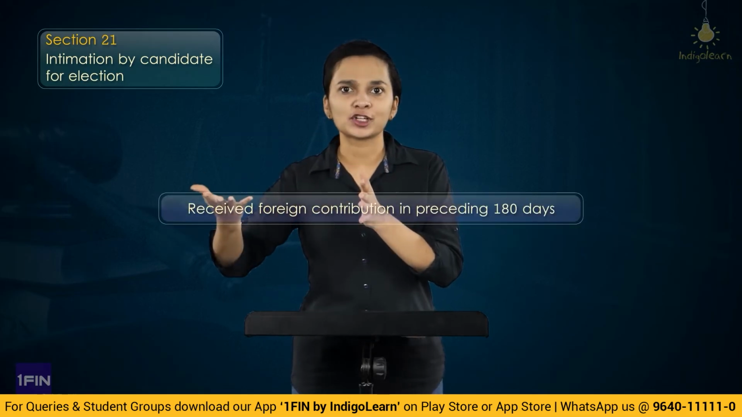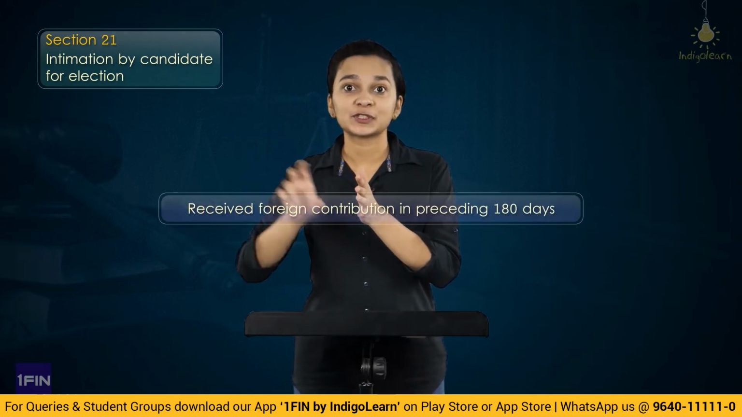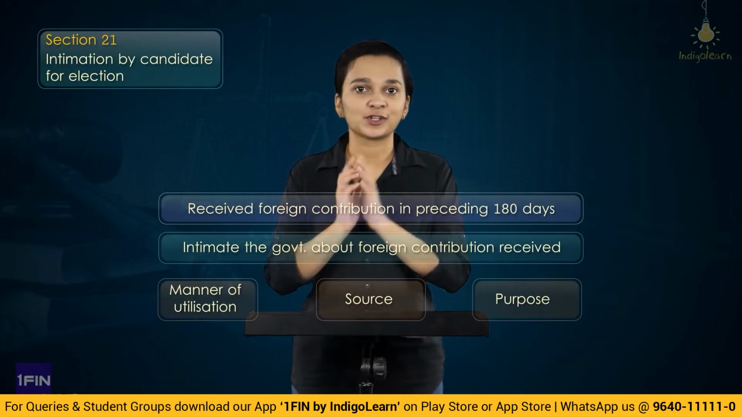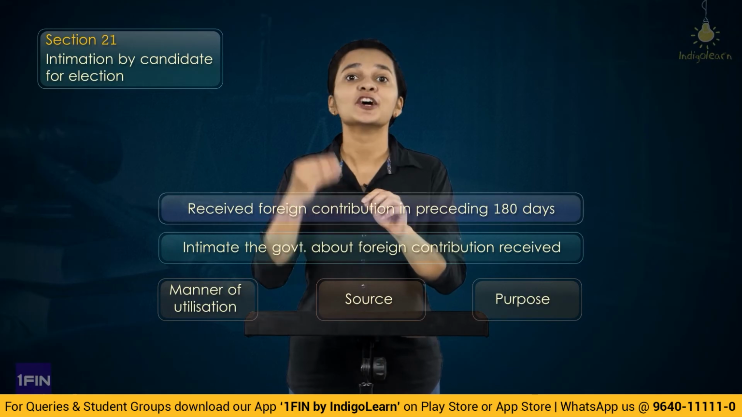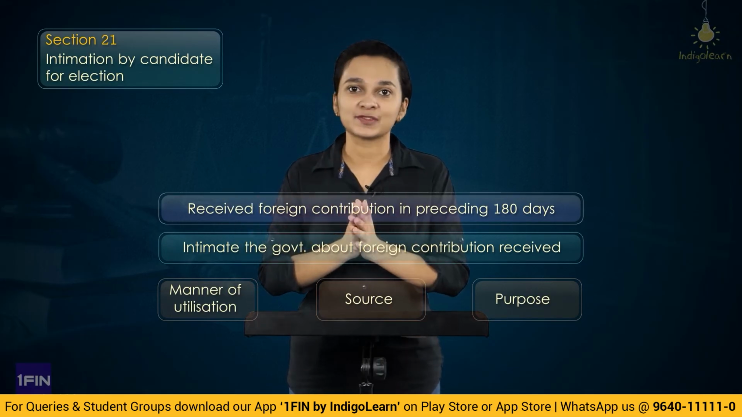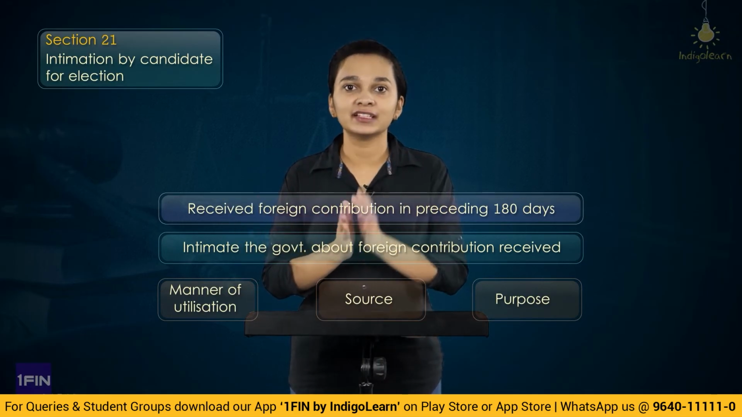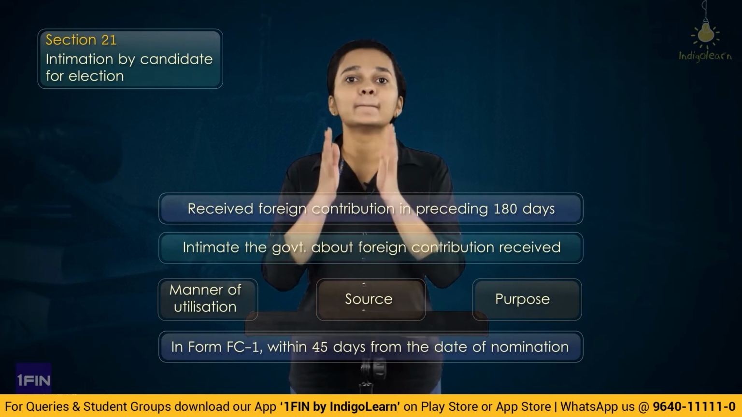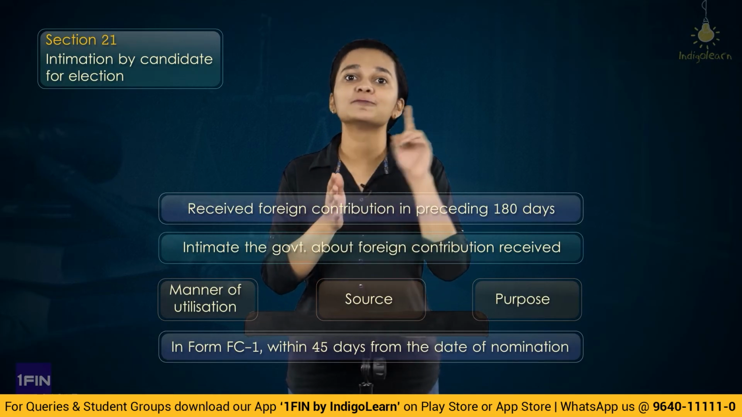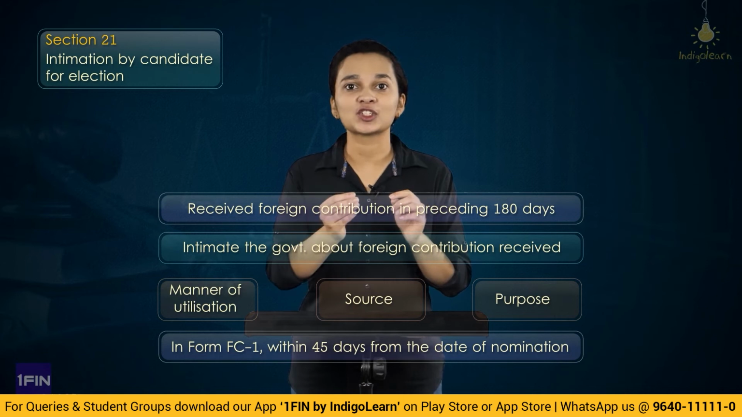Then we have understood that any candidate who has nominated himself for election, is now contesting for election, and he has received any foreign contribution within 180 days prior to his nomination, then he'll have to give details of such foreign contribution received and the purpose for which the foreign contribution was received by him. And this information shall be filed in form FC1 by this person within 45 days of his nomination as a candidate for election.